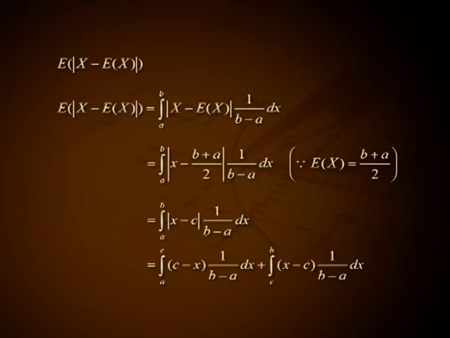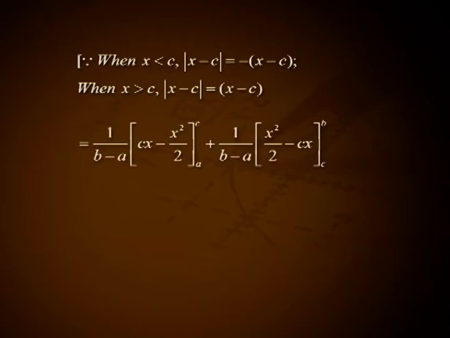That is integral from a to c of minus (x minus c) into 1 by b minus a dx plus integral from c to b of (x minus c) into 1 by b minus a dx, because when x less than c, modulus of x minus c equal to minus of (x minus c). When x greater than c, modulus of x minus c equal to x minus c. This is equal to 1 by b minus a into [cx minus x square by 2] over the interval a to c plus 1 by b minus a into [x square by 2 minus cx] over the interval cb.